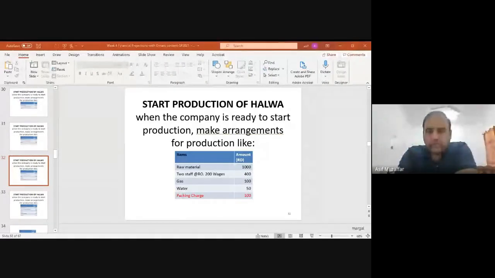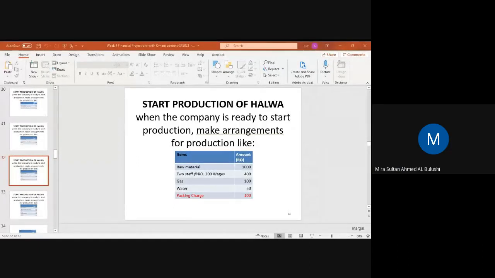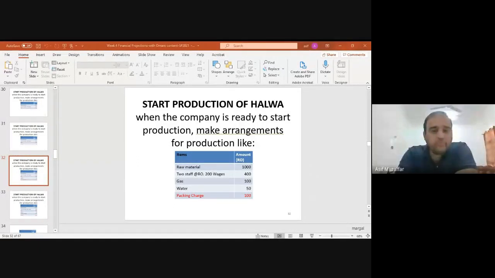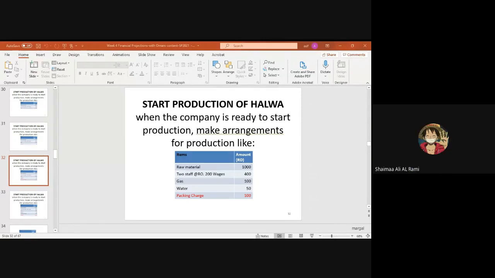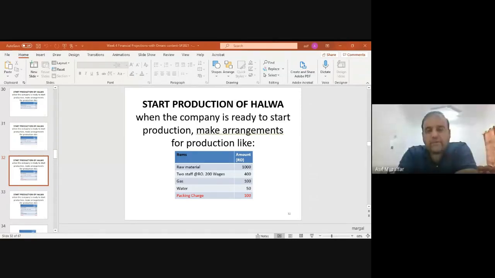Variable cost, good. What was the other name? We can call them variable, or direct expenses. So variable cost or direct expenses, they are the same thing.